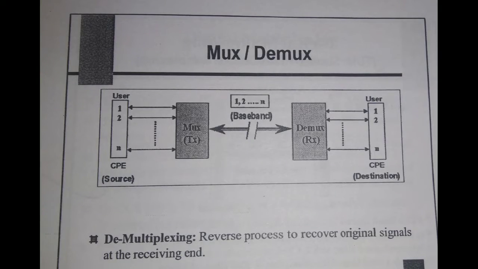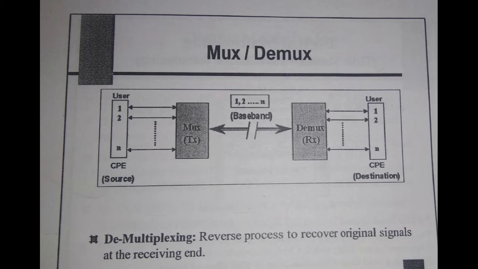We talk about the mux and demuxes. At the transmission part, there is a CPE, customer premises equipment, and a mux, and then at the receiver side we have a demux and again CPE. Generally CPEs and muxes are from any vendor OEM like Tejas, Huawei, Tellabs, Ericsson. There are so many vendors. In this diagram we see the lines connecting the CPE and the muxes, and the interconnection between mux and demux. These are not just lines, they are the media or communication link, that is called optical fiber. These are the optical cables, interconnected with each other by patch cords.